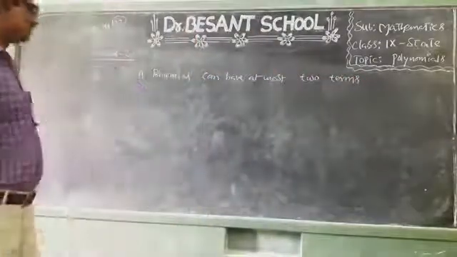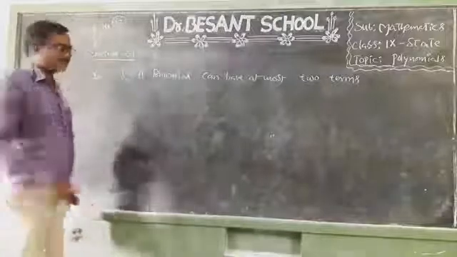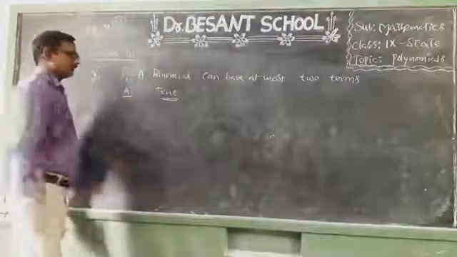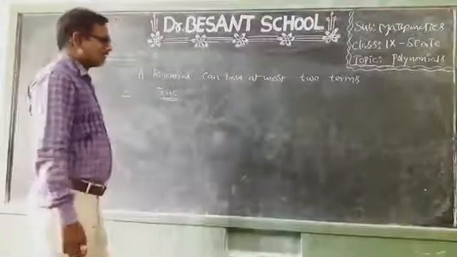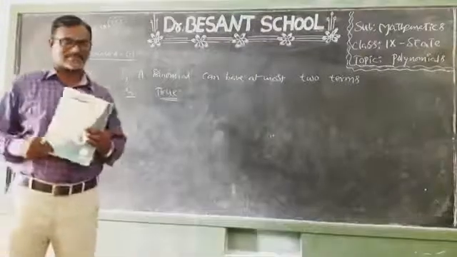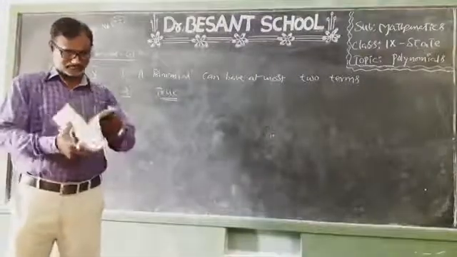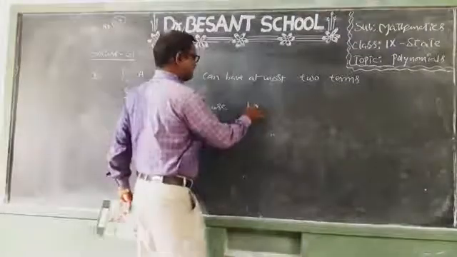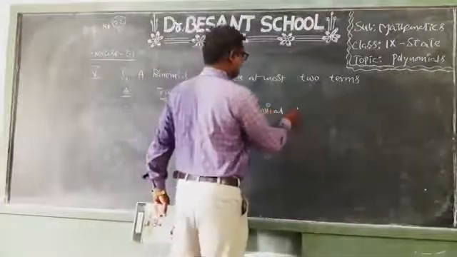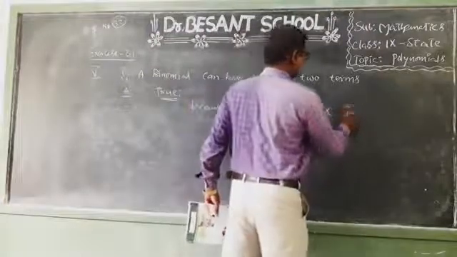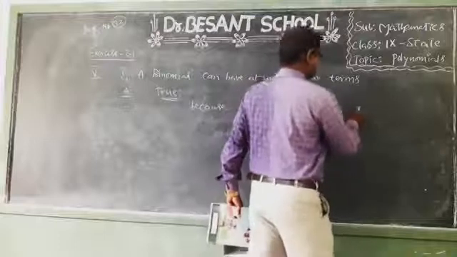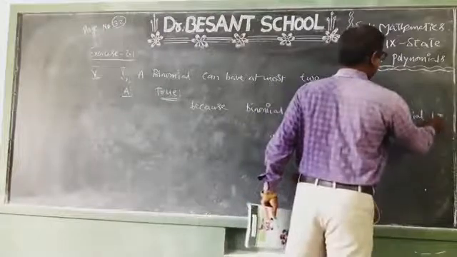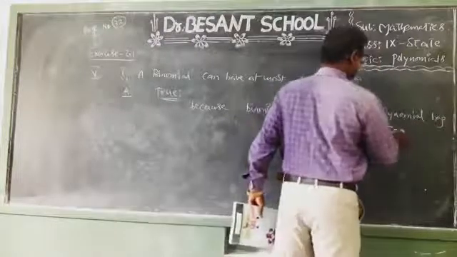See, children, a binomial can have at most two terms. Is the statement true or false? It is true. Why? Because a binomial means a polynomial that has two terms, so it has a maximum of two terms.